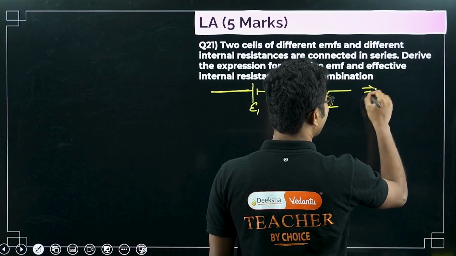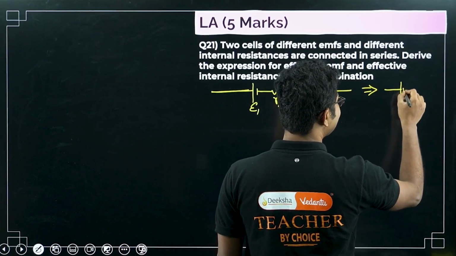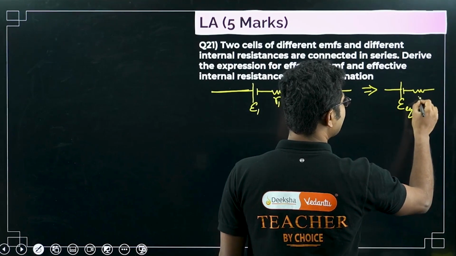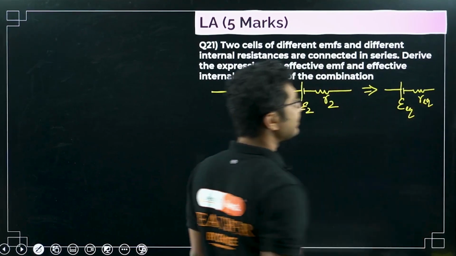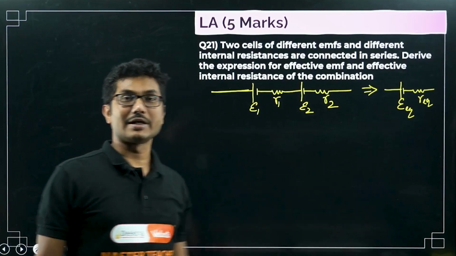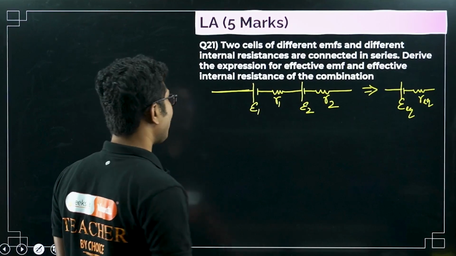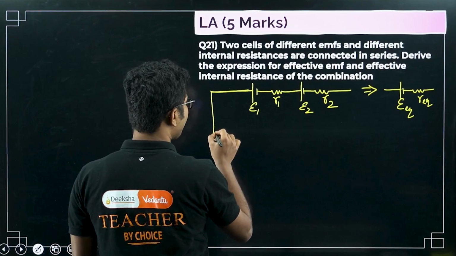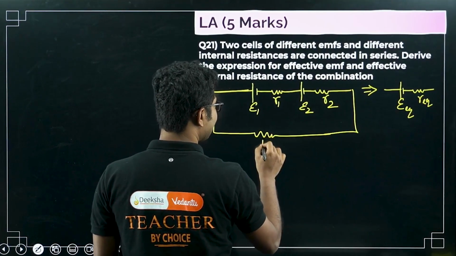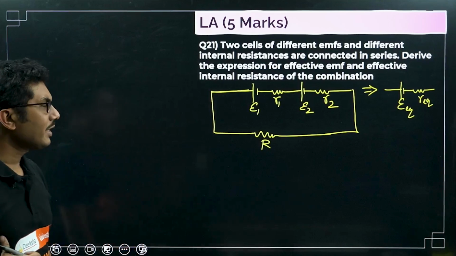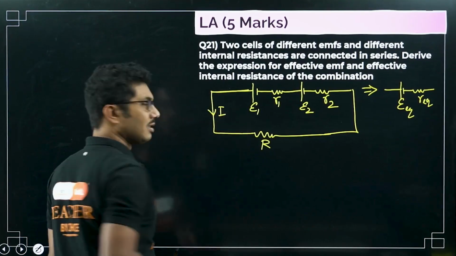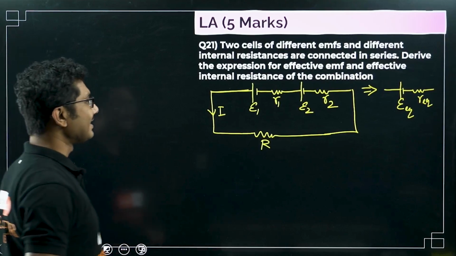So what you have to do is find the equivalent of the cells in series. Suppose this is the equivalent EMF, this is the equivalent resistance. You have to calculate epsilon equivalent and R equivalent. To find that, you connect them to an external resistor, say R. Now what is the current in the circuit? Say I.